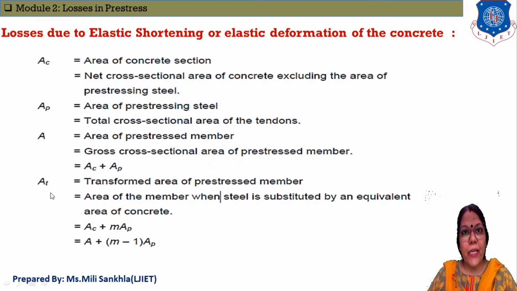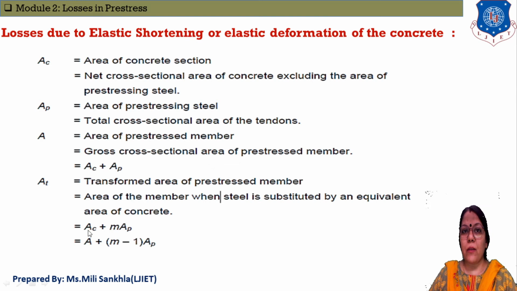Now AT is equal to the transformed area of pre-stressed member. That means after cutting the tendons, stress is transferred from steel to concrete, and this area is counted in AT. And the equation of the transformed area of pre-stressing member is equal to concrete area plus m times AP, where m is equal to our modular ratio, the ratio of Young's modulus of two materials. Now A is equal to AC plus AP. Making AC the subject, AC is equal to A minus AP.